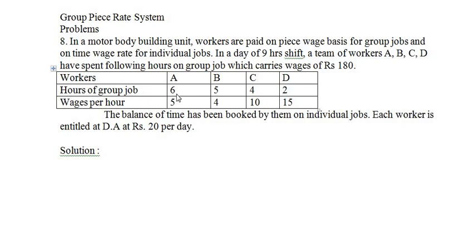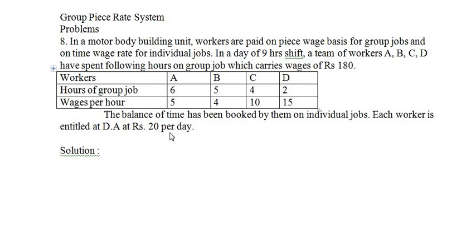Hours of group job: A has worked for 6 hours, B for 5 hours, C for 4 hours, D for 2 hours. Wages per hour: A will get rupees 5 per hour, B rupees 4, C rupees 10, D rupees 15. The balance of time has been booked by them on an individual basis. Each worker is entitled to DA at rupees 20 per day.